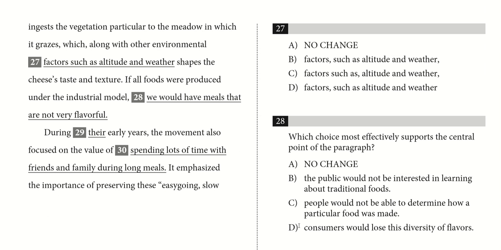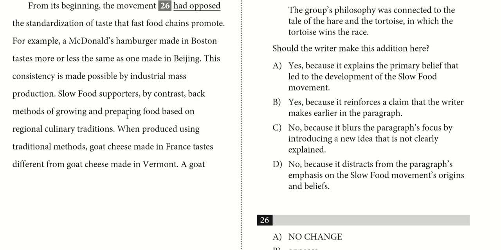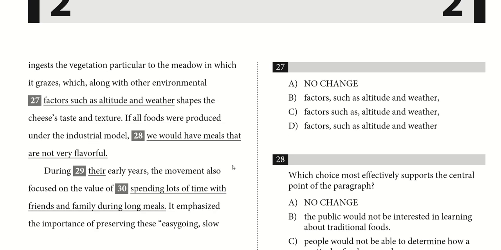The taste is more or less the same across all geographic areas if you do industrial production. So C is out, which leaves us with D, which does effectively support the central point. Consumers would lose this diversity of flavors. That's precisely what we're talking about here. D is going to be our answer because the focus of the paragraph is not about good or bad taste, it's just about having a diversity of taste based on regional culinary traditions. So D.